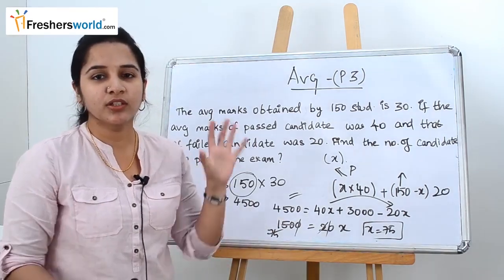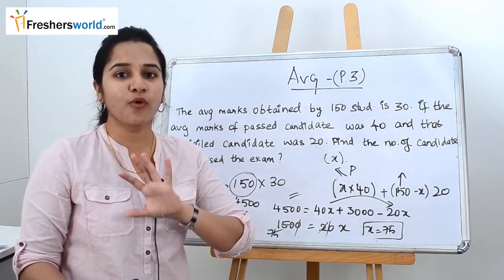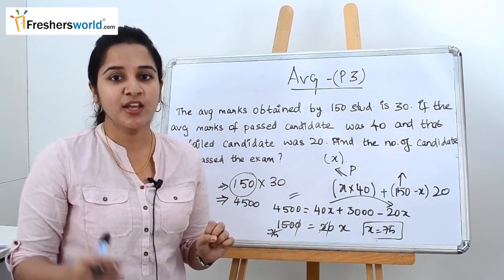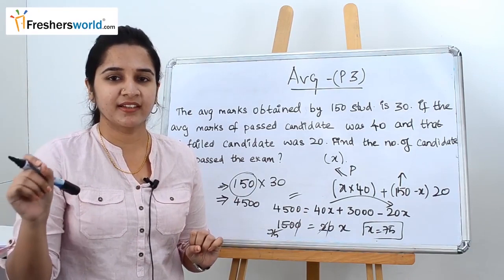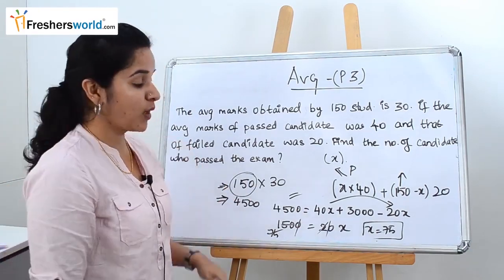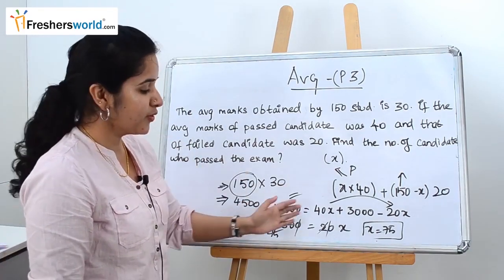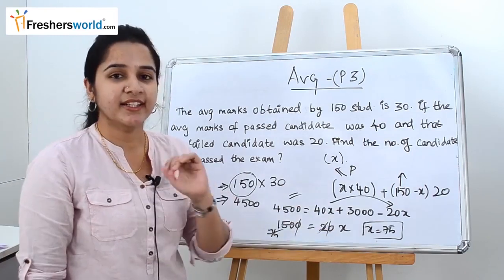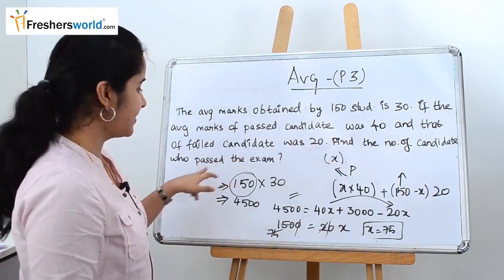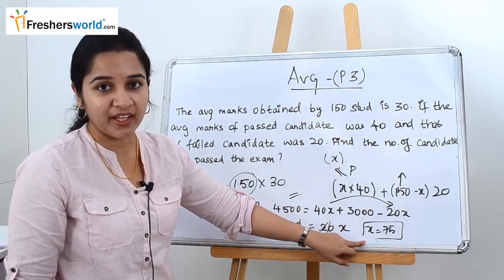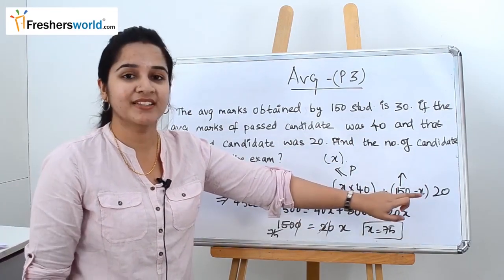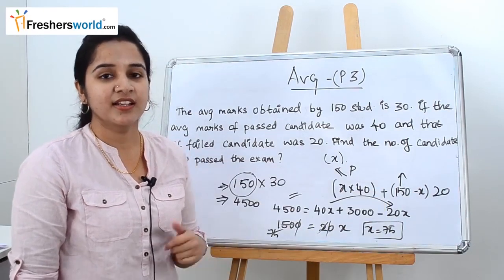So how did we do it? On the left hand side, you took the overall number of students and their average, and equated it to the passed candidates and their average plus the failed candidates into their average. By solving the whole sum, you will find the value of x. In certain problems, instead of the passed candidates, they will ask you for the failed candidates. So after finding x, don't stop there. You have to find 150 minus x in the case of the failed candidates. Let's go to the next sum.